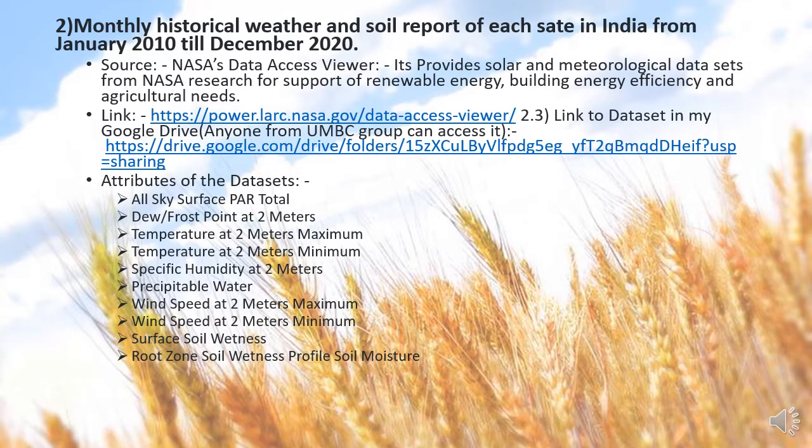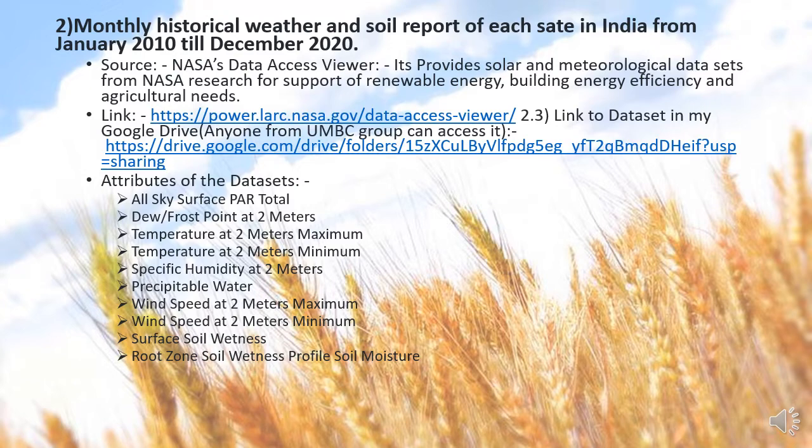My second set of data sets is related to the historical weather and soil report of each and every state from India, starting from January 2010 to December 2020. I collected this data from NASA's data access viewer and API. It is open source data based on the geographical coordinates, longitude and latitude values.